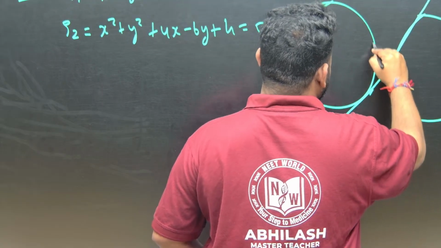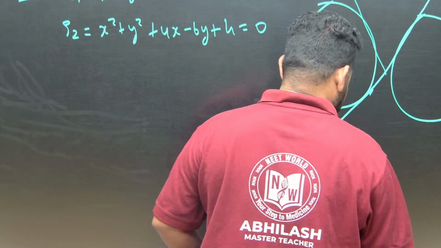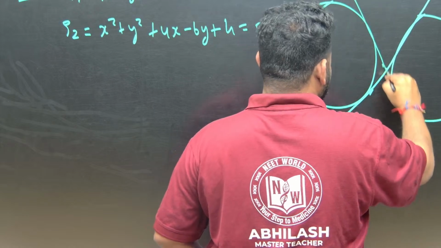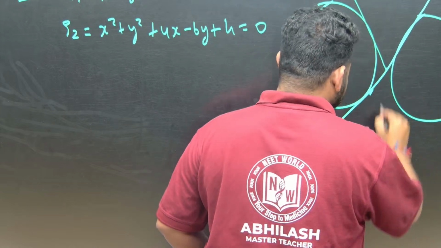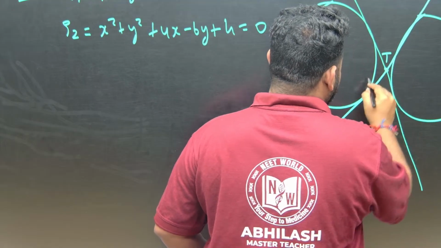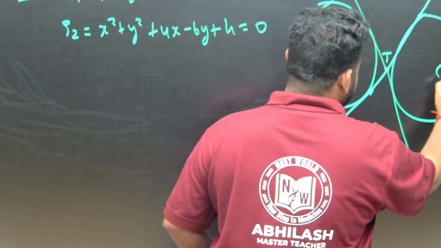Okay, this is the point T. Let this be center 1, this is center 2.